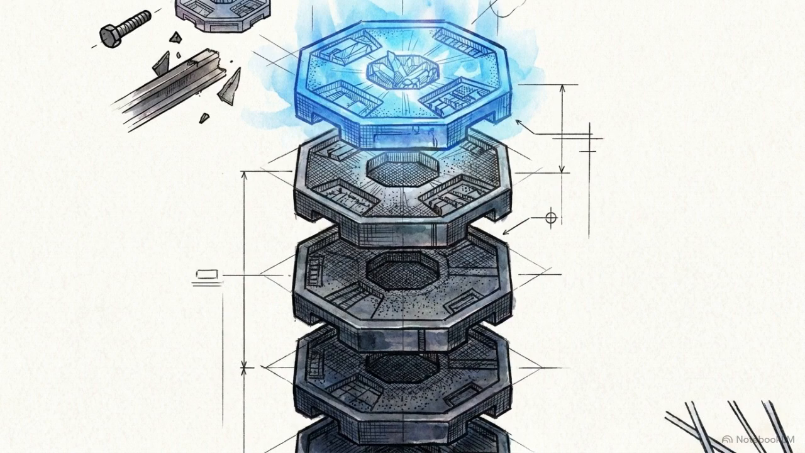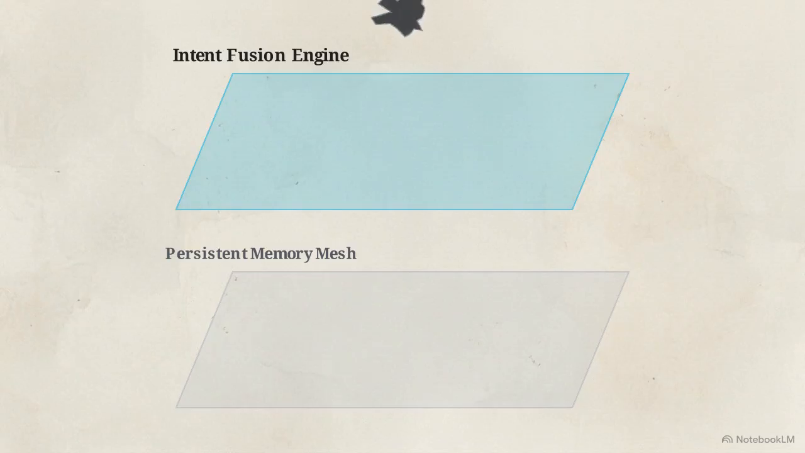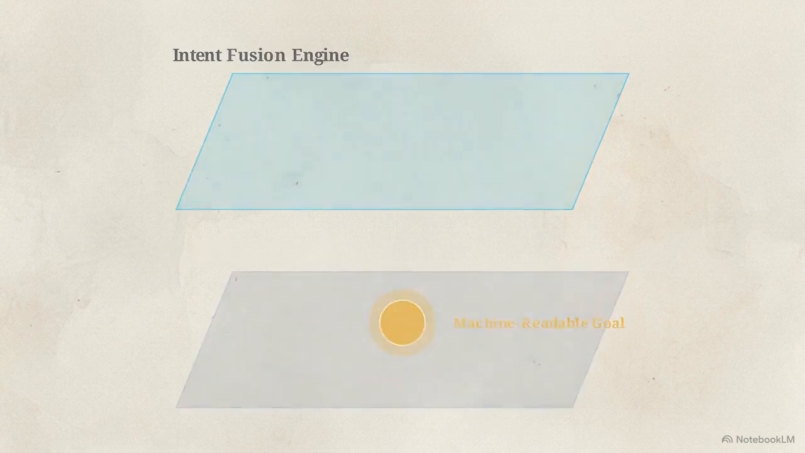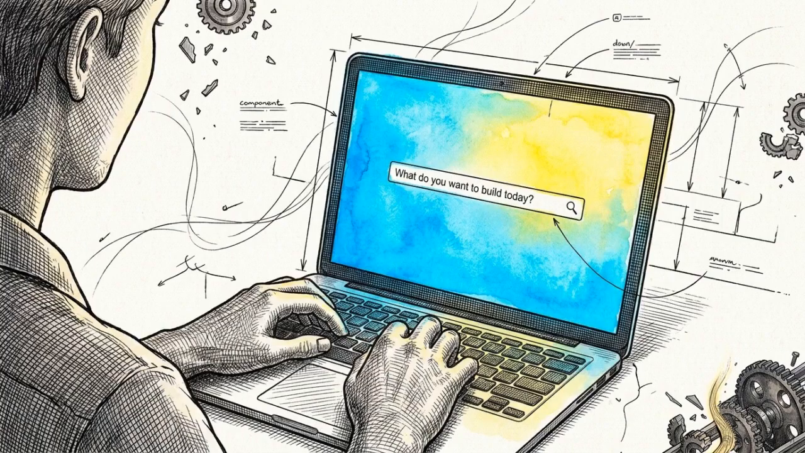This is UStack, a framework of 5 distinct software layers that manage complexity in sequence. The first layer is the Intent Fusion Engine. It's designed to capture half-formed requests and translate them into machine-readable goals, removing the need for a user to know the specific technical terms to get started.